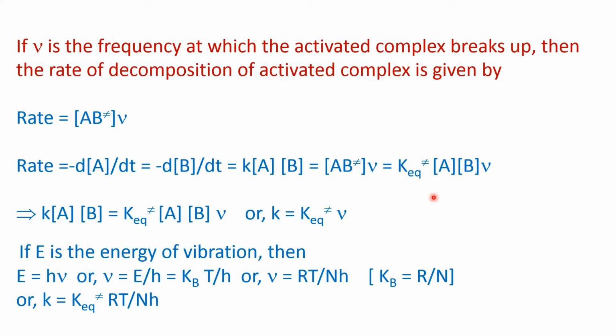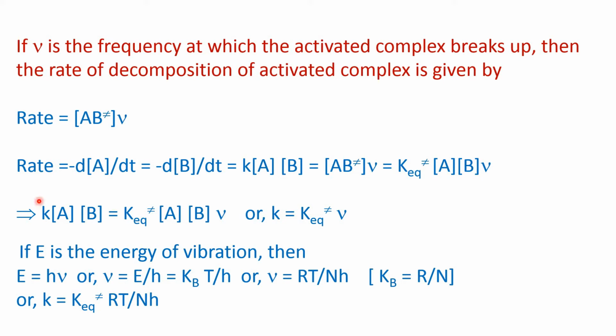Now the concentration of the activated complex, just now we have derived, is the equilibrium constant for activation into the molar concentration of A, molar concentration of B, and then this one, that is the frequency of vibration. So if we equate these two things, that is k into the molar concentration of A and the molar concentration of B is equal to K equilibrium activation, then the molar concentration of A and B from here, into nu, that frequency.